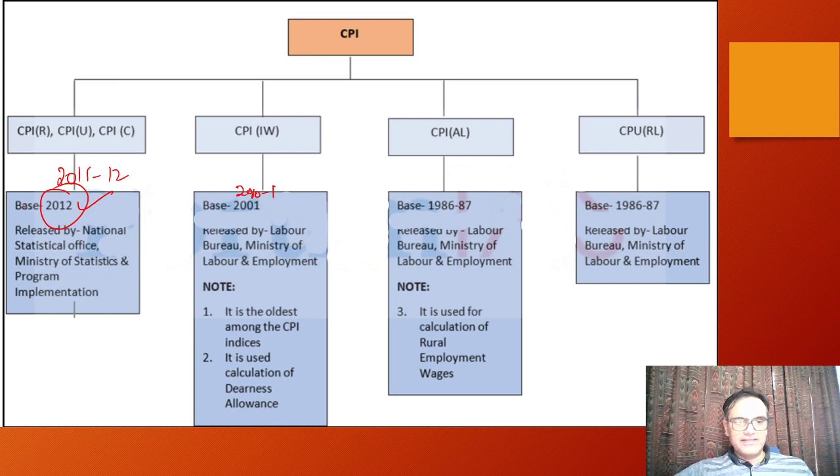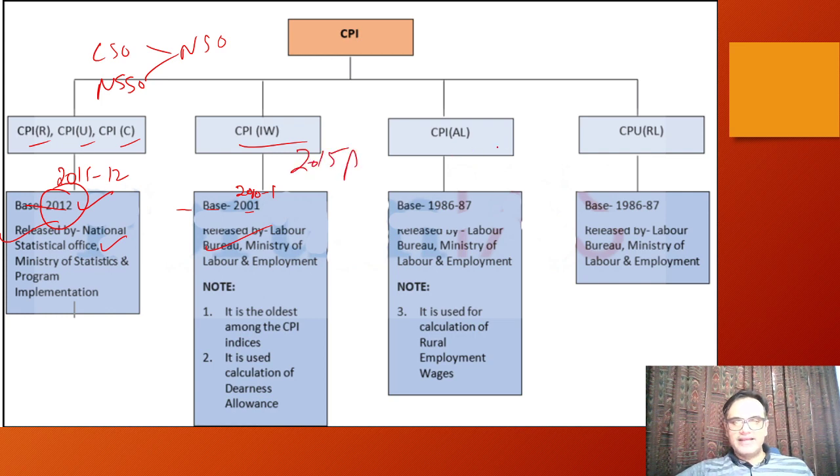So you should know the base year of these indices. You should know who releases these indices. Right now, CPI is released by NSO. Remember, CSO and NSSO were merged, and now there is a single body called NSO. Okay, that is the National Statistical Office within the Ministry of Statistics and Programme Implementation. So that is giving the CPI rural, urban, and combined. CPI industrial workers is given by the Labour Bureau, already asked in 2015 prelims.